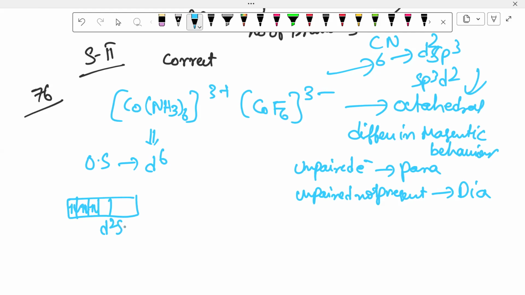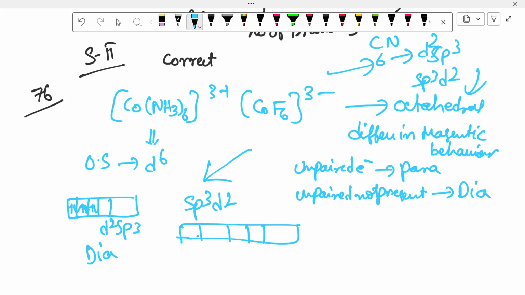That means this is d2sp3, which is diamagnetic. And CoF6 means sp3d2, unpaired electrons present: 1, 2, 3, 4, 5, 6. This is paramagnetic. So both S1 and S2 are correct.